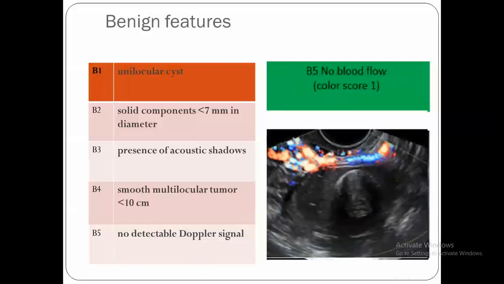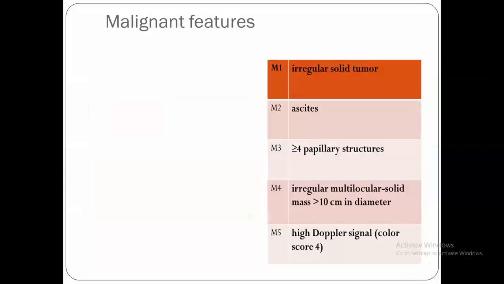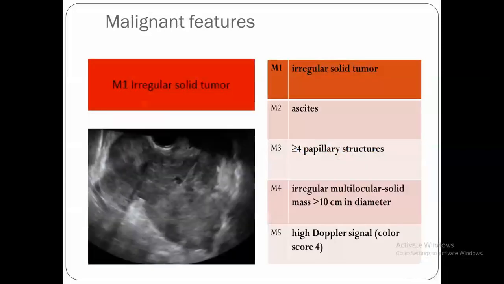And if we put a color flow Doppler on the tumor, we will see there is no flow or minimal flow inside the tumor, not above it. This is above it. This is not in the scope of the tumors. Inside it, there is no detectable flow. This goes with B5. Now, coming to the malignant features, we have M1.